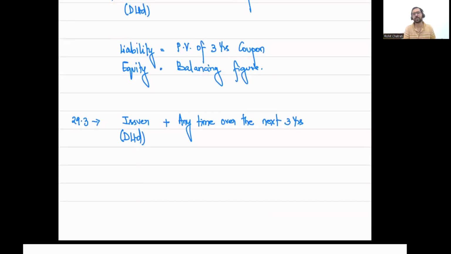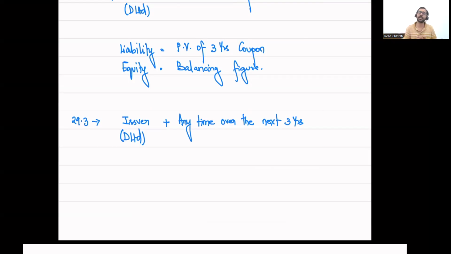In this scenario, if over the next 3 years the issuer chooses to exercise the option, it will have to issue equity shares to the holders. If the issuer does not exercise the option, then at the end of third year, the issuer will have to pay cash. So the issuer has the right to have these converted into equity shares over the next 3 years. If at the end of third year the issuer has not exercised the option, then it will have to pay cash of 10 lakhs to the holders. This is how the transaction will work.